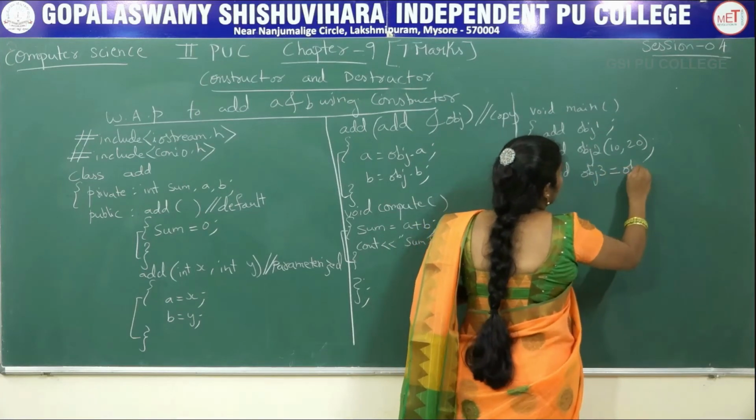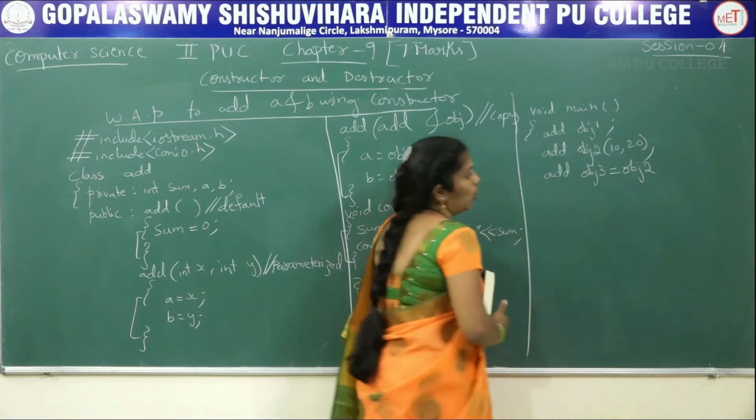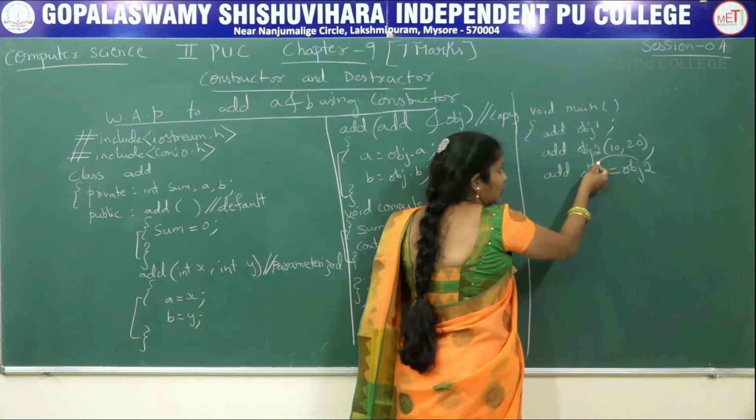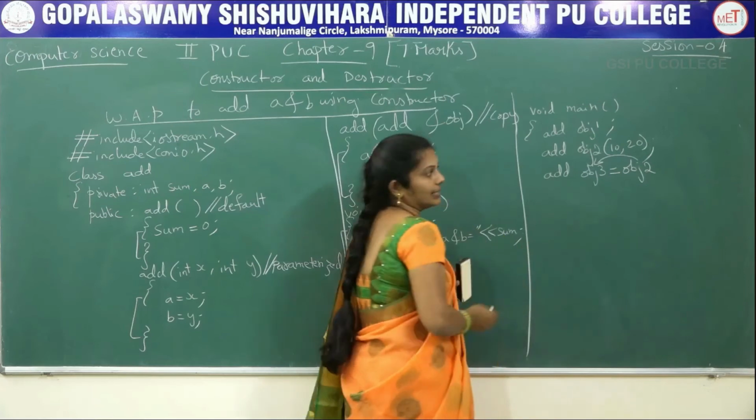Next I am creating one more object, that is add object 3 equals object 2. What I am doing is, whatever values are in object 2, we are copying to object 3.